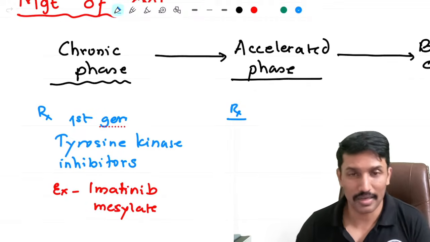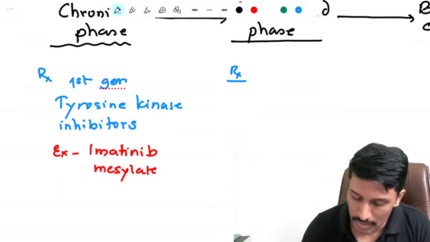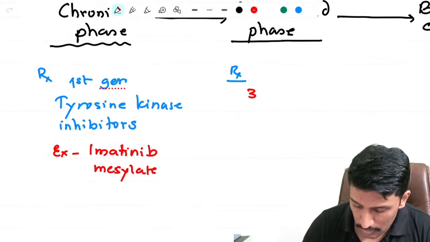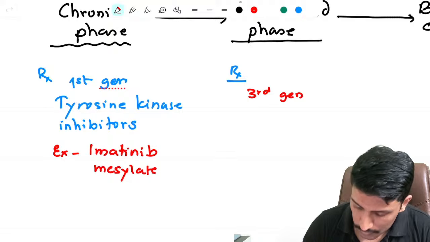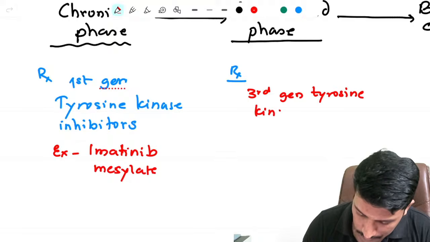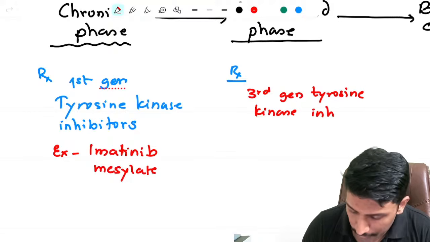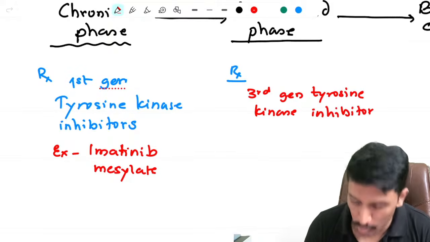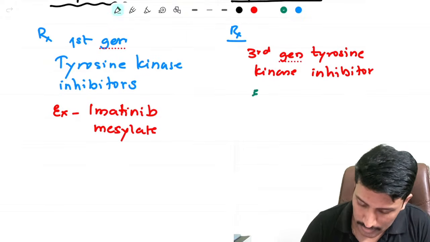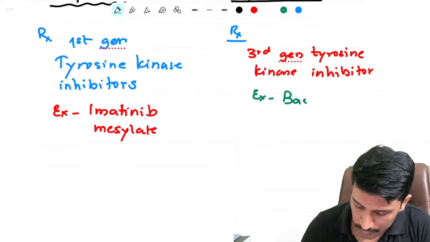So then we have to go for second generation or higher. Now we have third generation, they are preferred. So treatment will be with third generation tyrosine kinase inhibitors. These are more effective inhibitors of tyrosine kinase so that myeloblasts don't replicate uncontrollably. An example for this is Bosutinib.